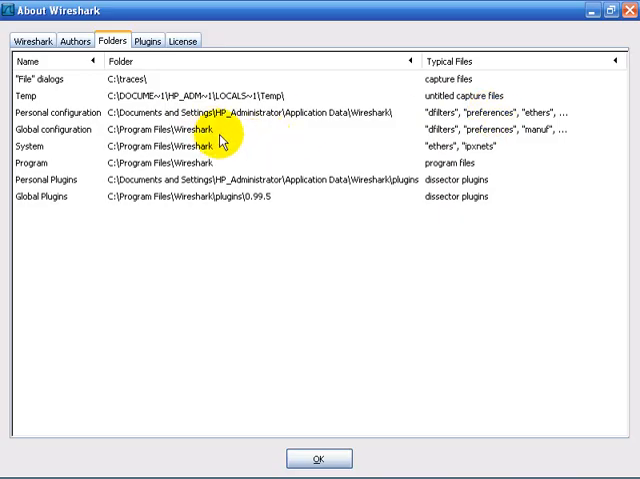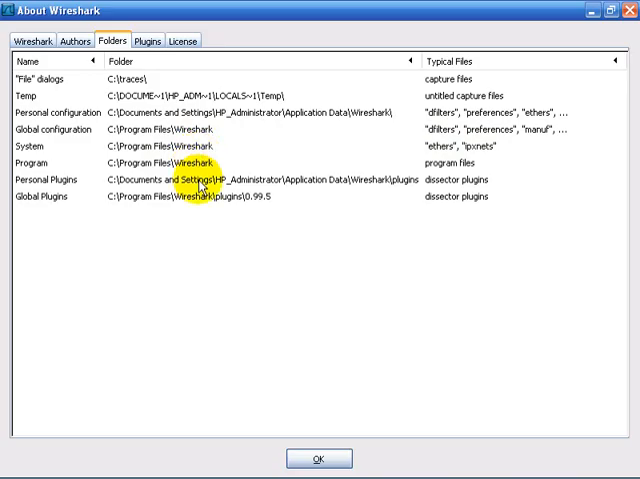The global configuration information for Wireshark is held directly in the Wireshark directory, and these are the things that we don't want to change. If you want to make a change to one of these things, those should be done in the files that are in your personal configuration directory. Now we also have the system and program information for Wireshark, which is sitting in the Wireshark directory.